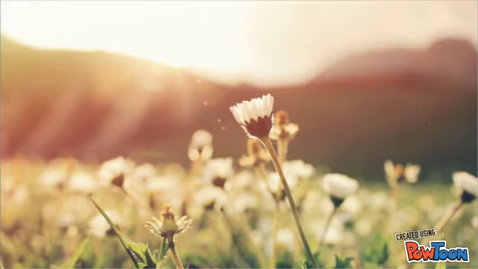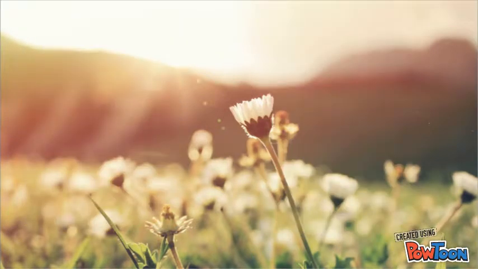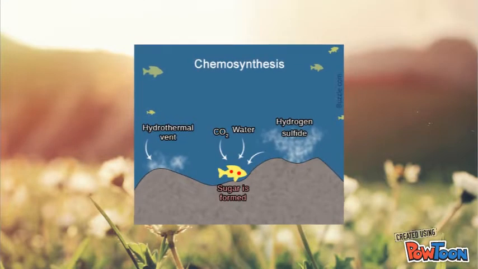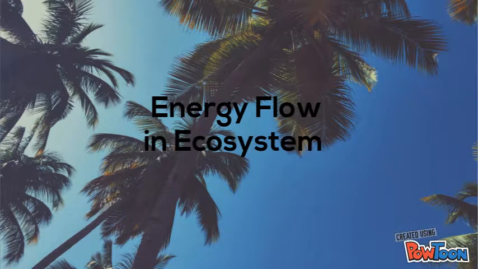The most common primary producers harness solar energy through the process of photosynthesis, which captures light energy and uses it to power chemical reactions that convert carbon dioxide and water into oxygen and energy-rich carbohydrates such as sugars and starches. Some primary producers harness chemical energy from inorganic molecules such as hydrogen sulfide. These organisms carry out a process called chemosynthesis, which converts carbon dioxide, hydrogen sulfide, and oxygen into carbohydrates and sulfur compounds.